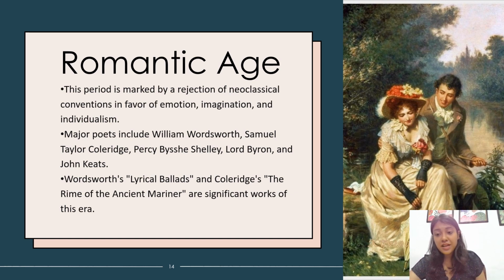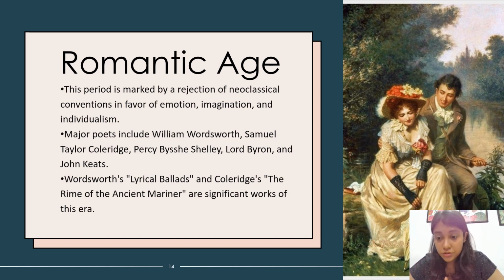It is also known as the second Renaissance of English literature, because the literary characteristics of the Renaissance and the Romantic Age are pretty much similar to each other. The major poets were, we see more of poetry than prose work in this particular age. We study more poetry works, as we all know: William Wordsworth, P.B. Shelley, Samuel Taylor Coleridge, Lord Byron, John Keats, Lyrical Ballads, Coleridge's Rime of the Ancient Mariner.